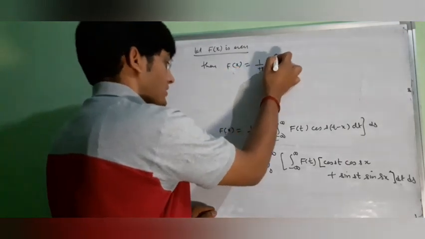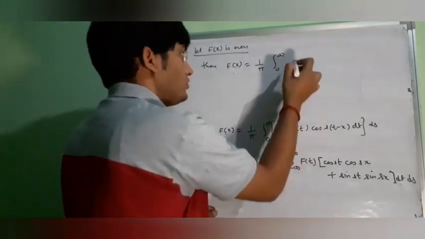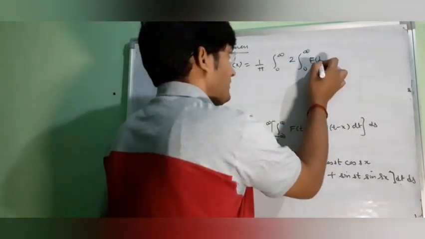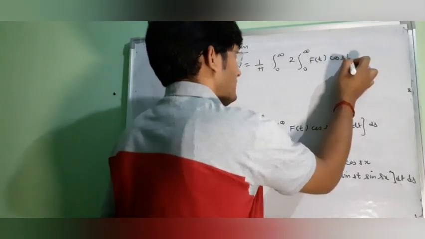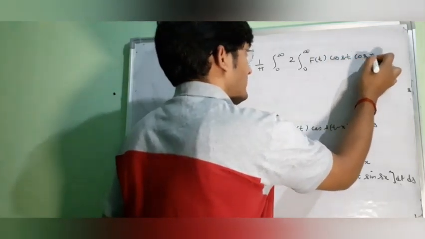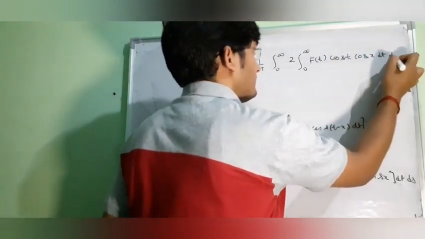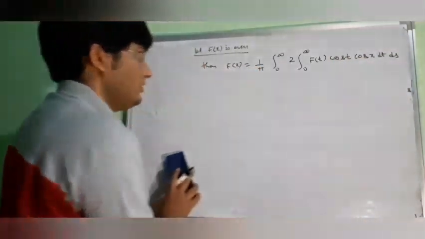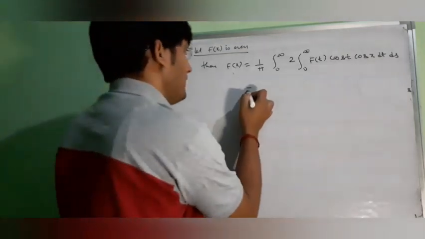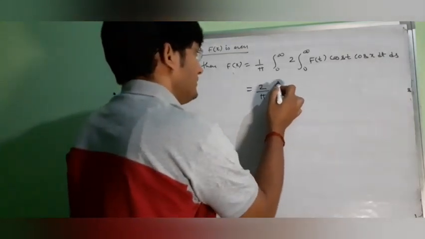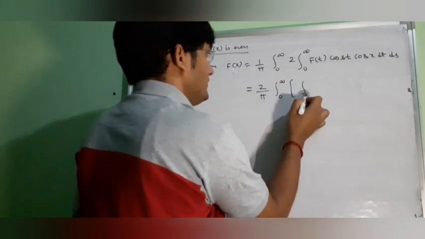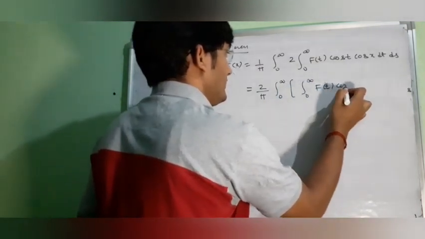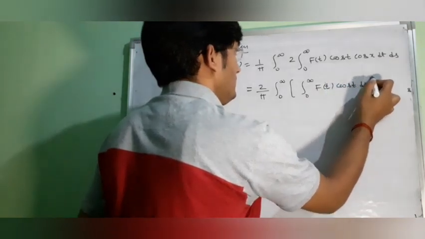So if f(x) is even, then f(x) will be (1/π) ∫ from 0 to ∞ of 2 times, in the bracket, f(t) cos st cos sx dt ds. So this is equal to 2/π ∫ from 0 to ∞ of the bracket ∫ from 0 to ∞ f(t) cos st dt.